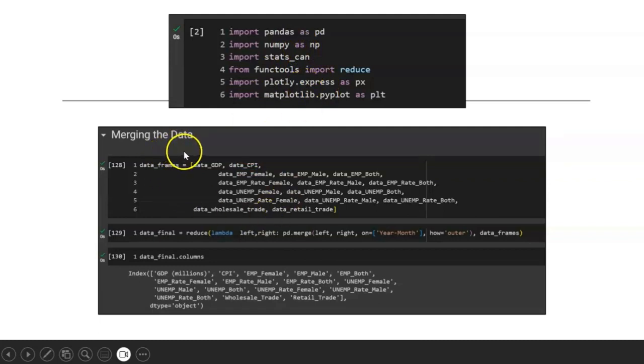Then comes the merging data part, where we have merged the data based on different data frames. You can see here we have GDP, CPI, then employment based data, unemployment based data, employment rate, unemployment rate, then wholesale trade, retail trade. All this data has been combined in a single data frame called data final, where we have used the merging technique to merge the data based on year, month column, and then the final columns which we get in the data are all those columns which we have shown earlier.